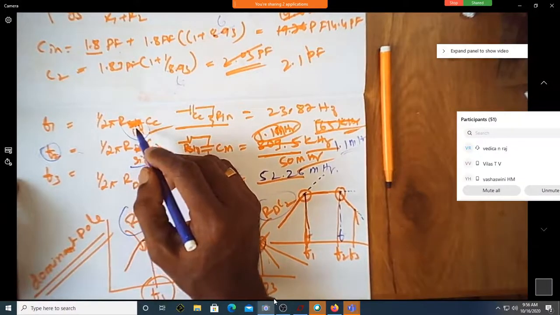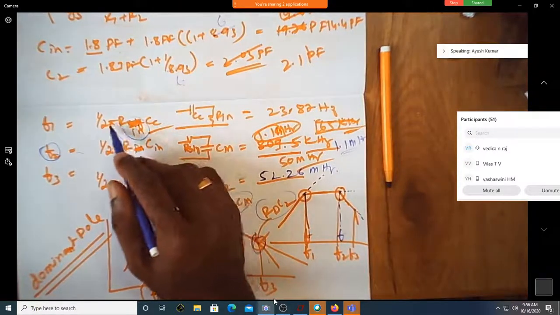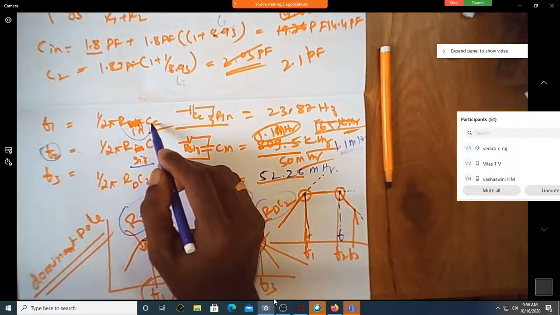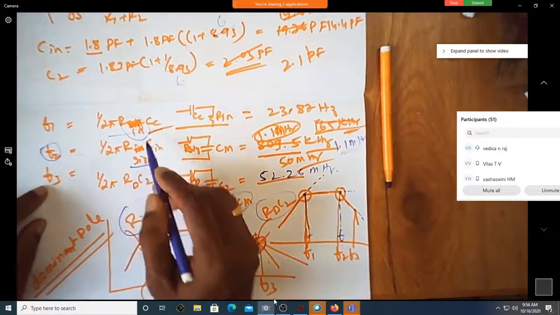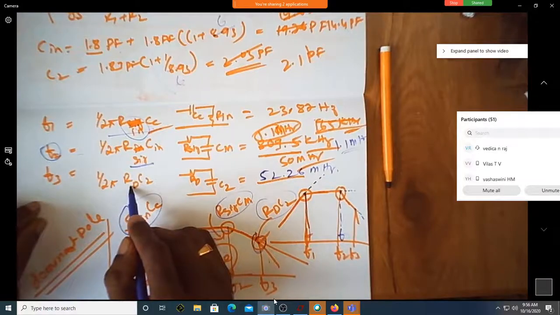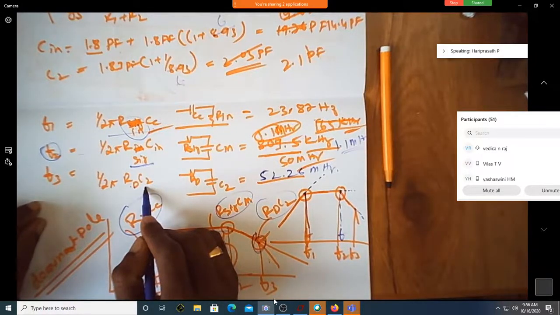R in depends on what? R1, R2. Yes, sir. R1, R2. You're not changing R1, R2, so R in doesn't change. Are you changing CC? No, sir. So that's why this remains constant. Come to this. Are you changing RD? No, sir. Are you changing C2? No, sir.